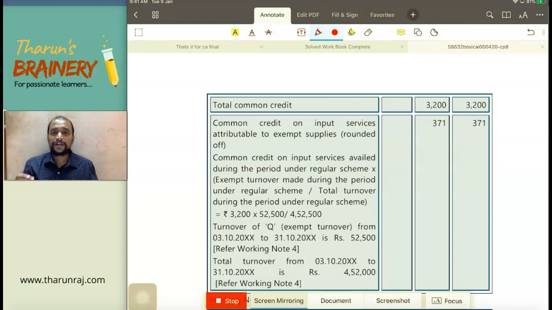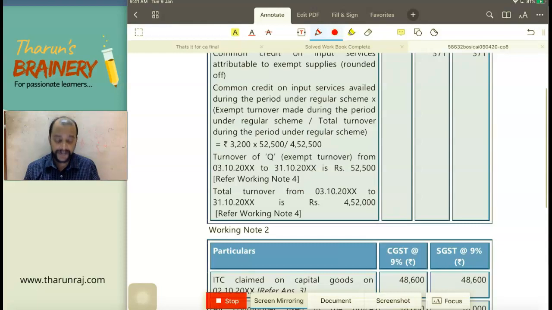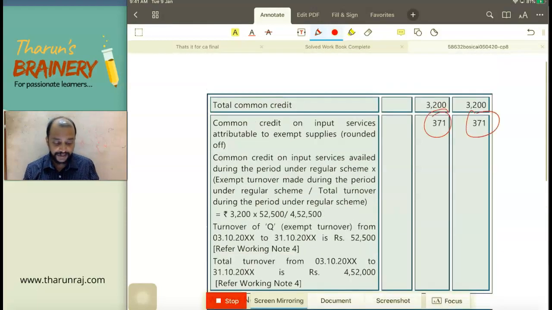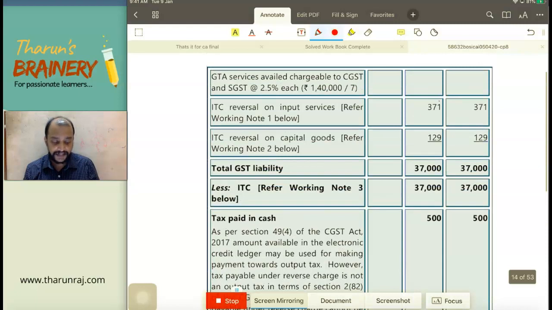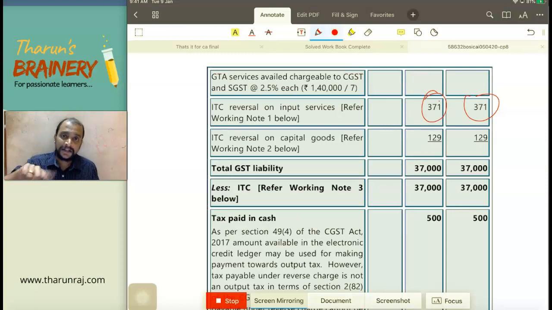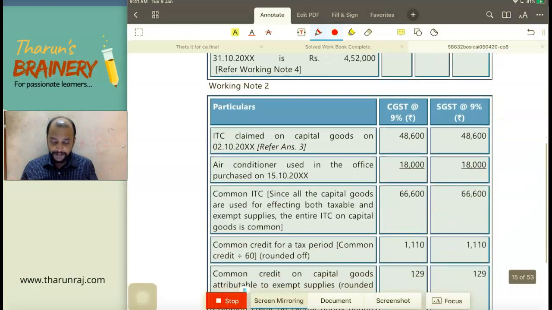This 3,200 common credit into exempted divided by total should be added to the liability. What is exempted? 52,500. Just now we computed it. 52,500 divided by 4,52,500. This 371 should be added to the liability. That's where we got this 371. This month, see, rule 42 we are following here. Inputs we did not purchase, only input services we received. On that common, which is used for both taxable and exempted, proportionately we are taking. Then 371 we got. Then what about capital goods?